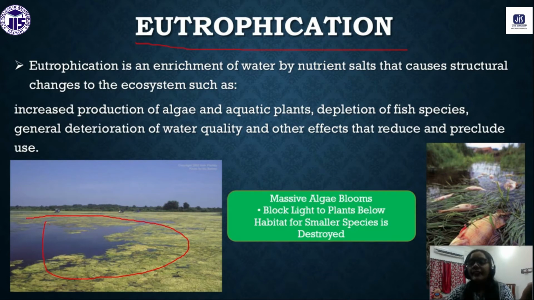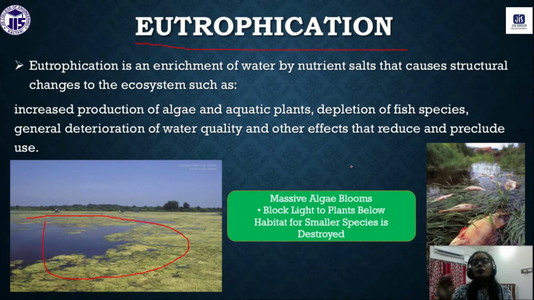You can see in this picture, if dissolved oxygen decreases, it can kill the aquatic animals also. So the whole procedure is called eutrophication.